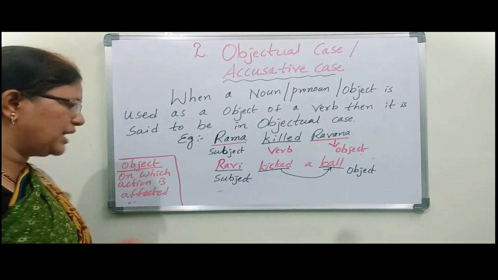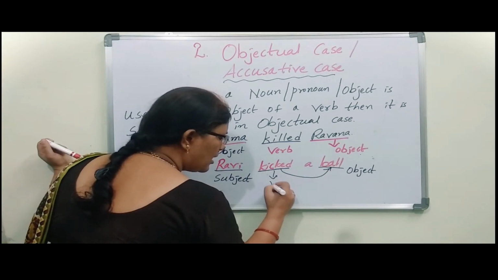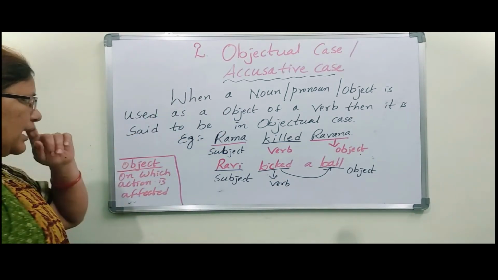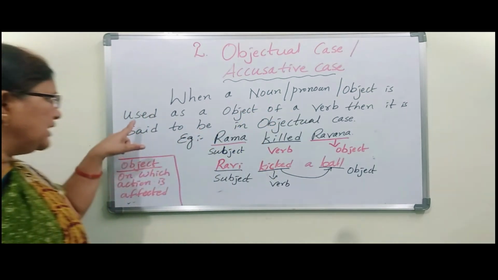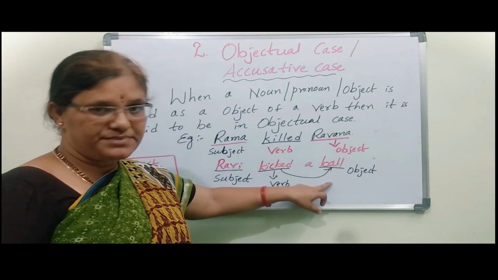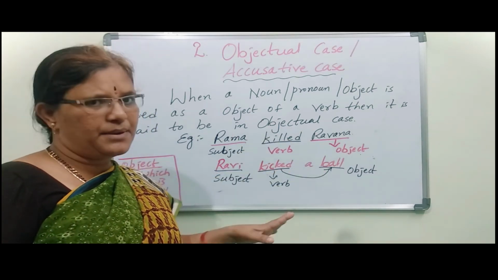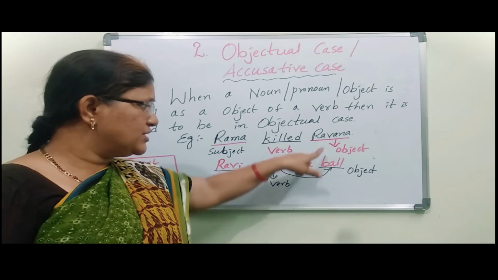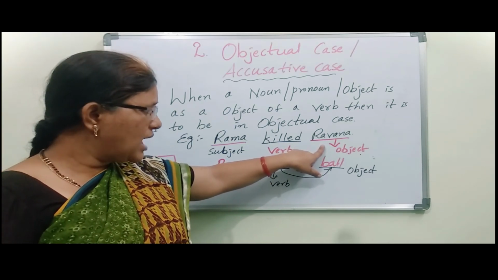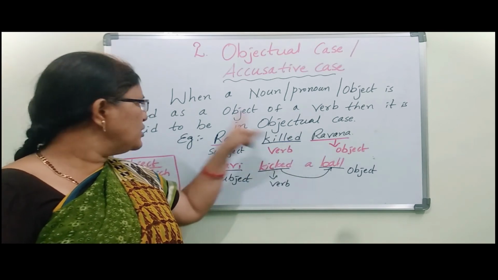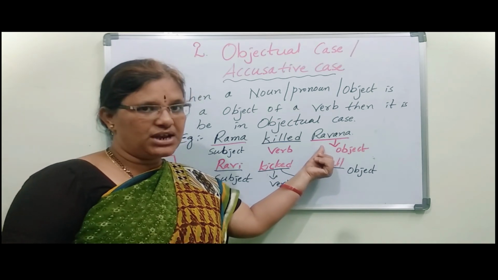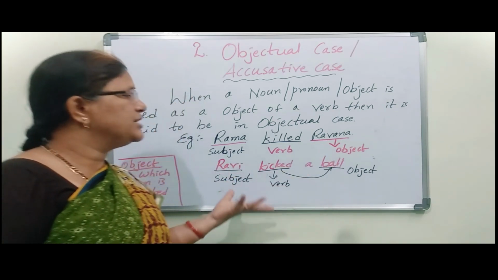Kicked is the verb. The statement says that when a noun or pronoun is used as an object of a verb, it is said to be in the objective case. So Ravana is in the objective case. This is about the objective case.